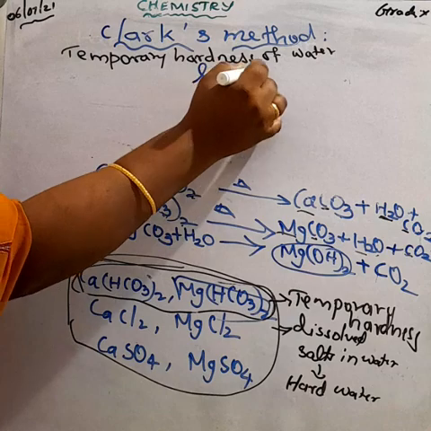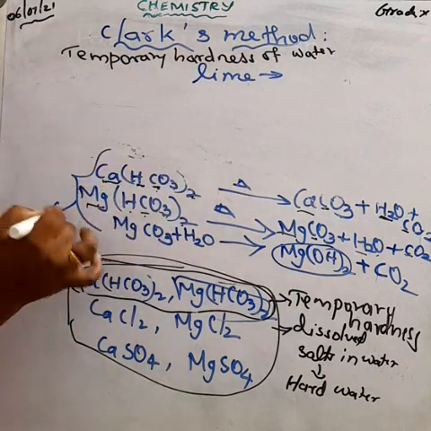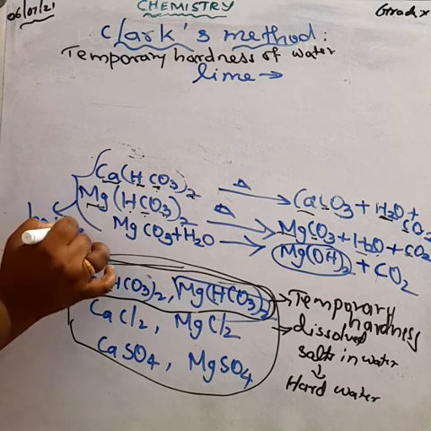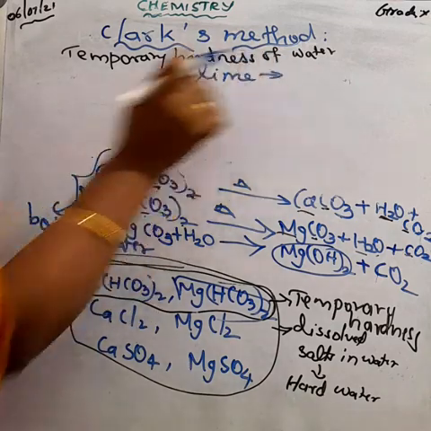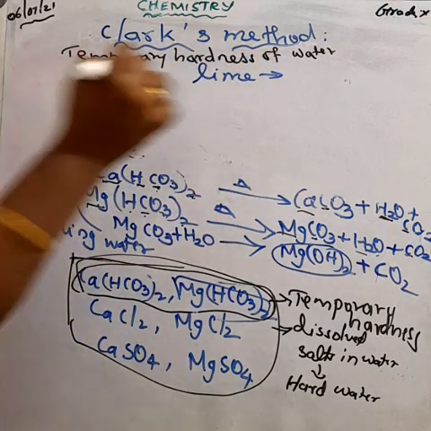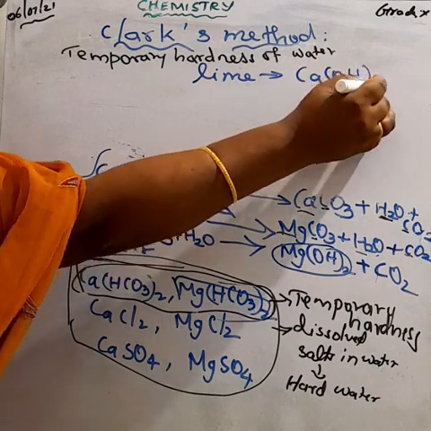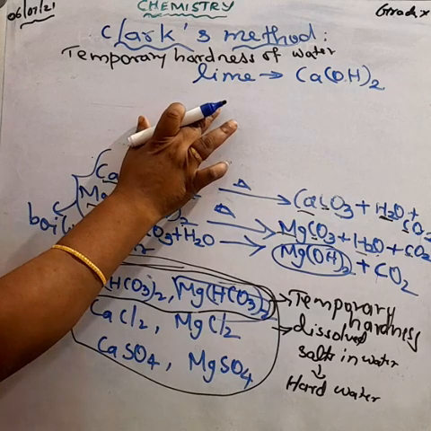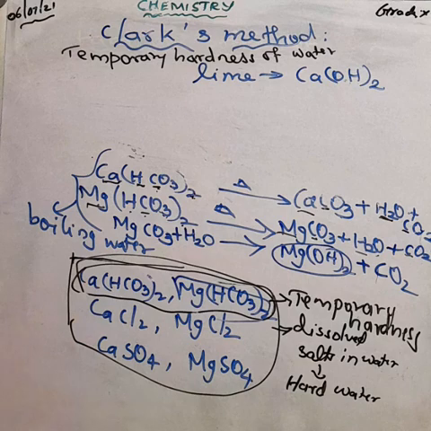The other method is simply boiling the water, when we can separate the salts. Here is another method, adding lime. Lime means calcium hydroxide. By adding lime, we can precipitate out the calcium carbonate present in the water, and we get the soft water. We can remove the hardness of the water.